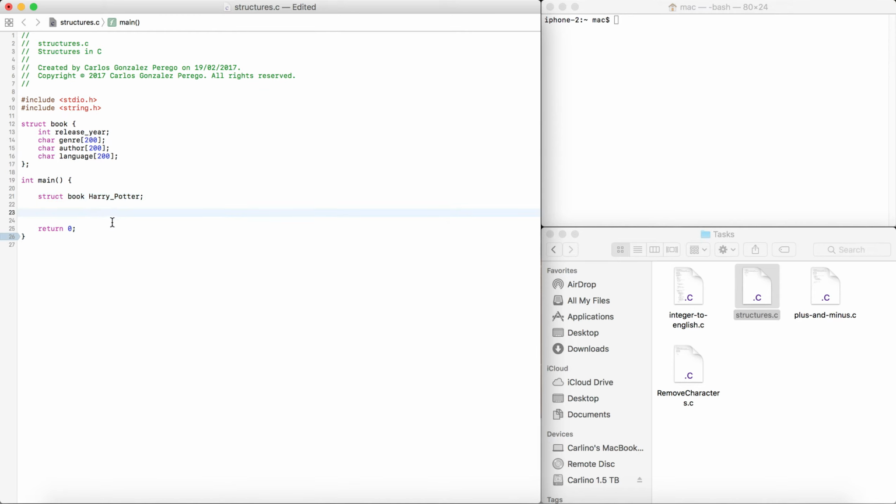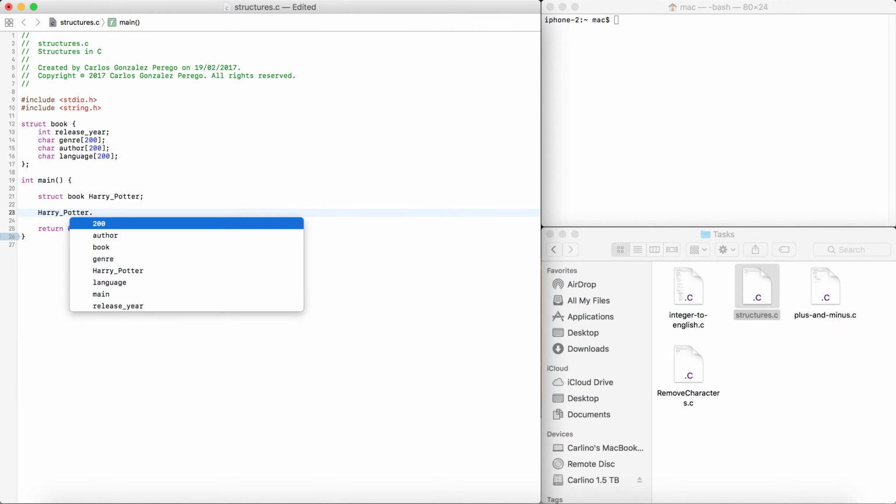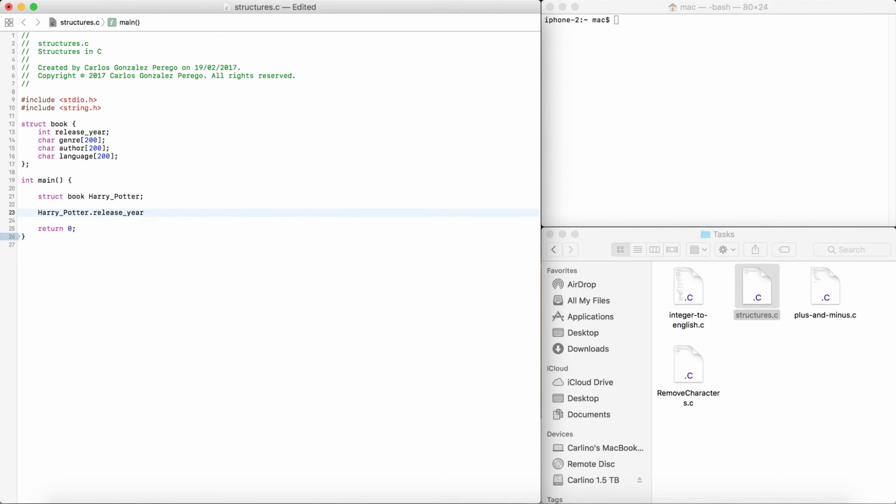Now we can give properties to this book, Harry Potter. We want this book to have certain different properties. So we can say, for example, Harry Potter dot release year is equal to 1997. I'm making this up, so don't really believe everything here.